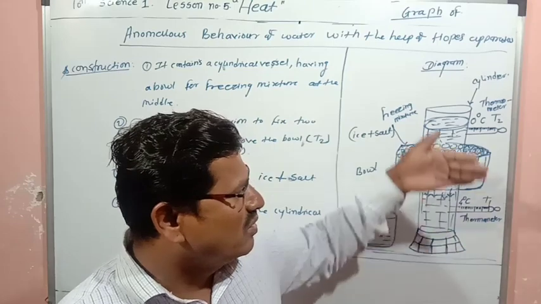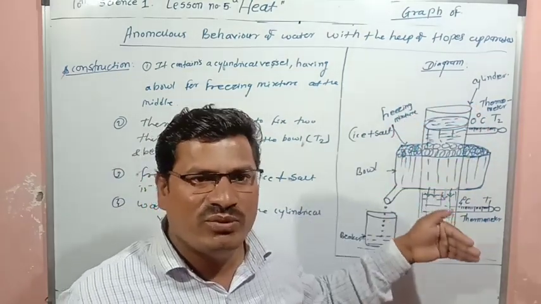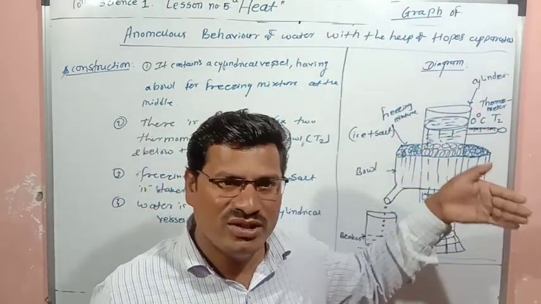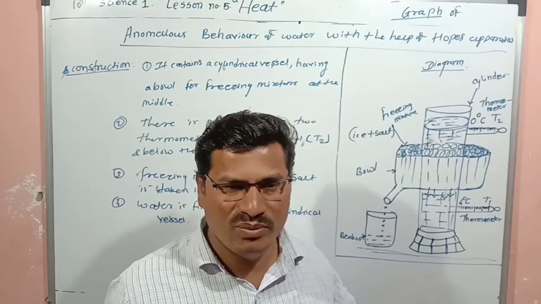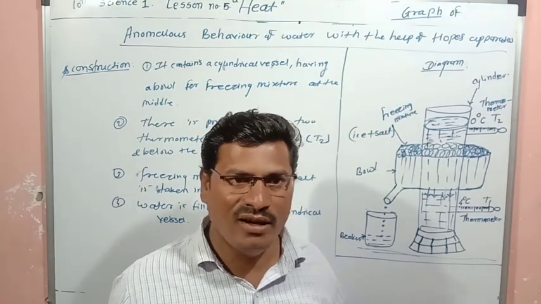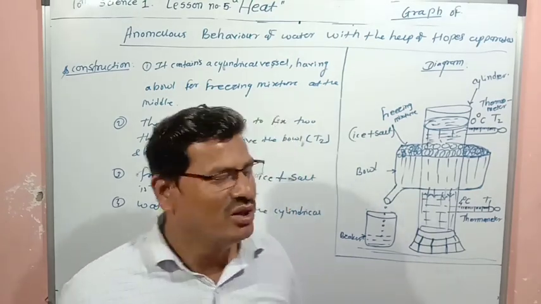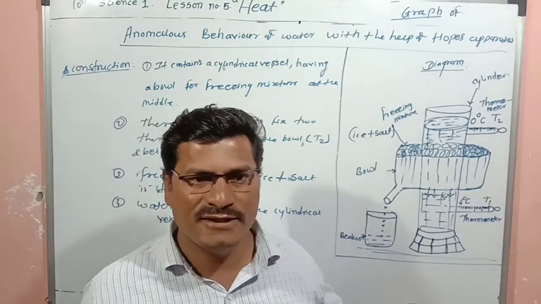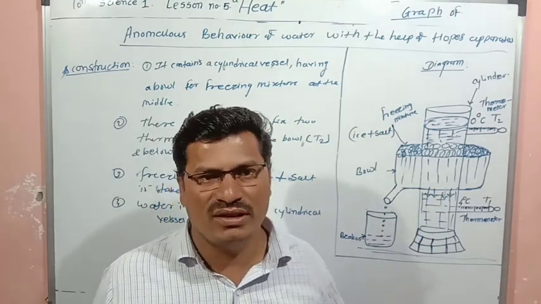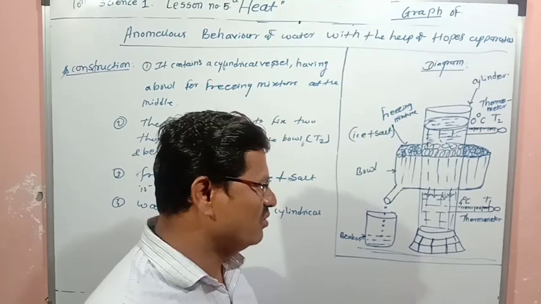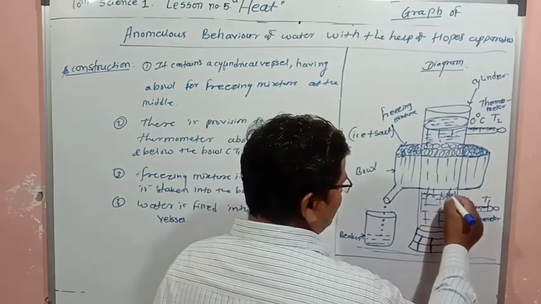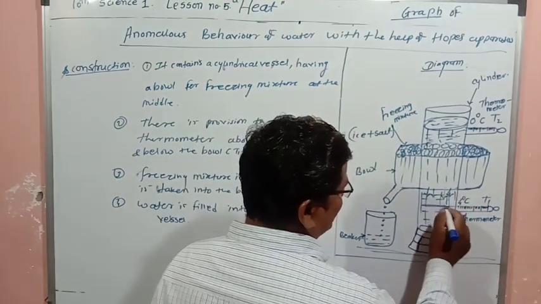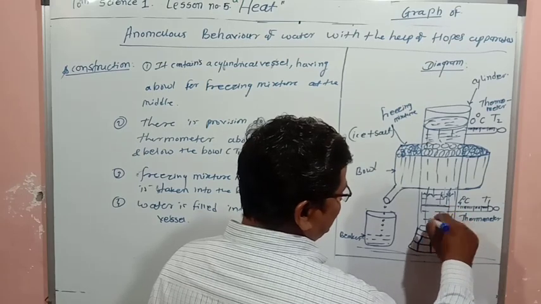When the temperature of water is coming up to 4 degrees Celsius, contraction will take place. But below 4 degrees Celsius, anomalous behavior is starting. Below 4 degrees Celsius, instead of contraction, expansion will start.